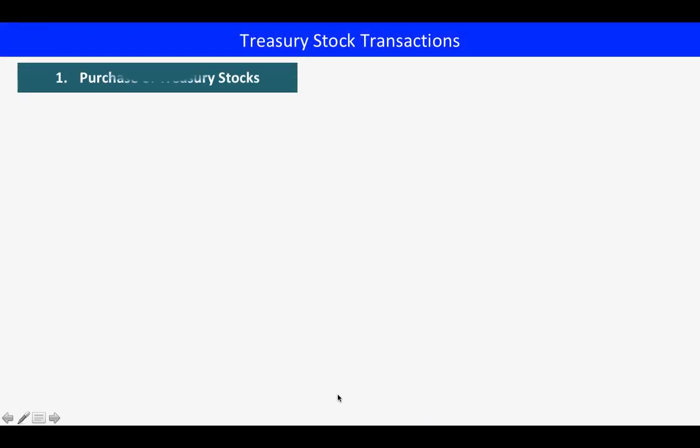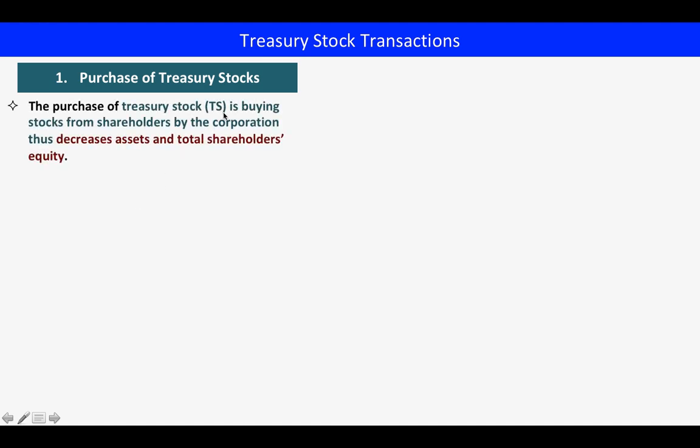Okay, class. So for the treasury stock transactions, the first one is the purchase of treasury stocks. The purchase of treasury stock is buying stocks from shareholders by the corporation, thus decreasing assets and total shareholders' equity. The pro forma journal entry for the purchase of treasury stock is this: debit treasury stock, so the account being used is treasury stock, and credit cash.